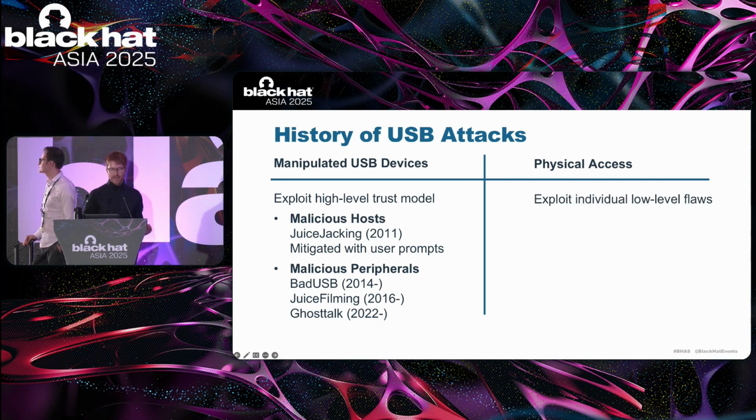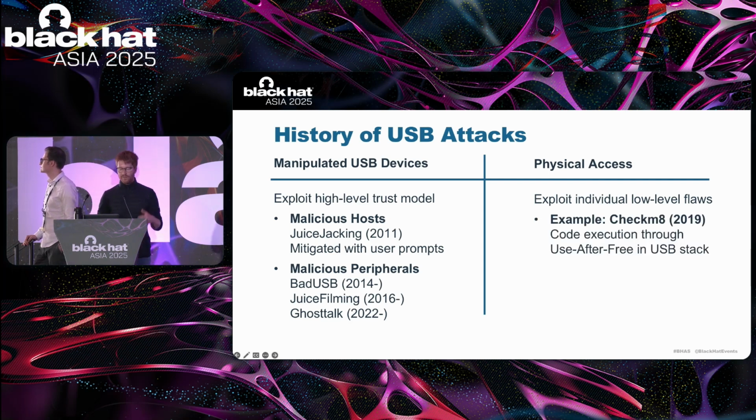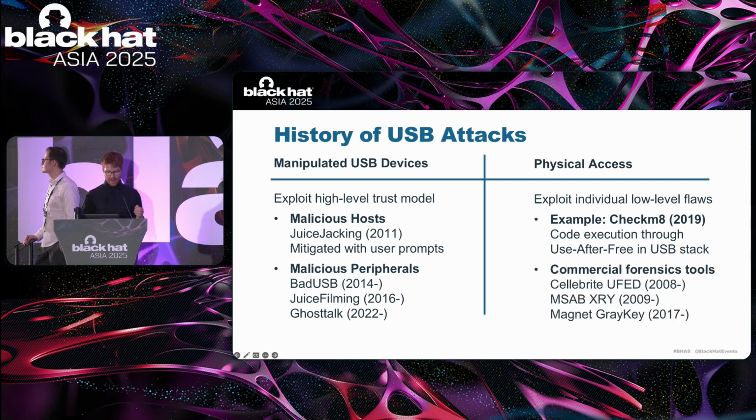Generally, these attacks exploit low-level implementation flaws. They are therefore usually more targeted to individual devices and manufacturers. For example, the famous checkm8 use-after-free vulnerability in a boot ROM allowed compromising iOS devices in the past. These types of attacks are also used in commercial forensics tools such as Cellebrite UFED.